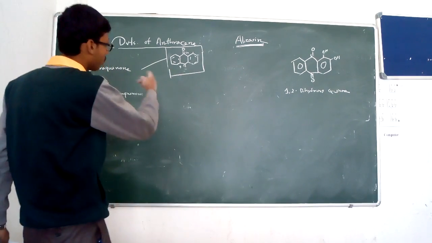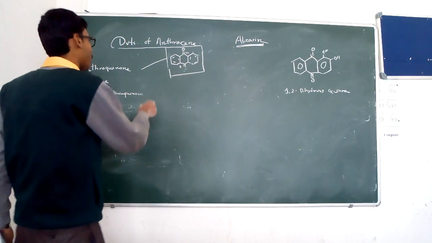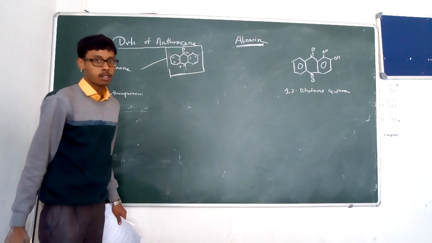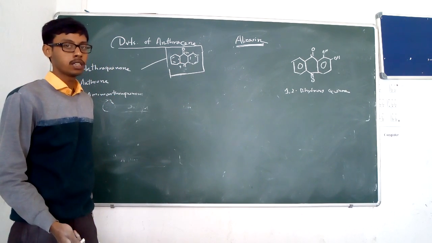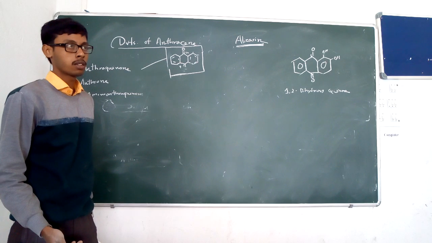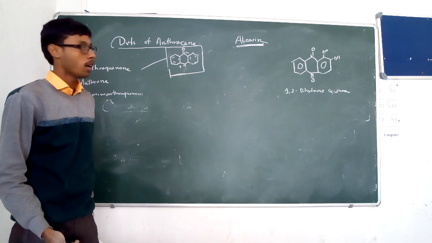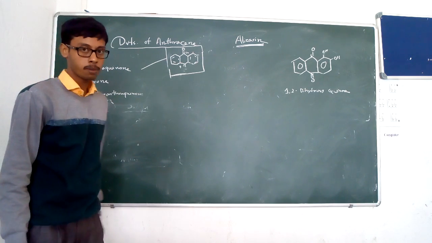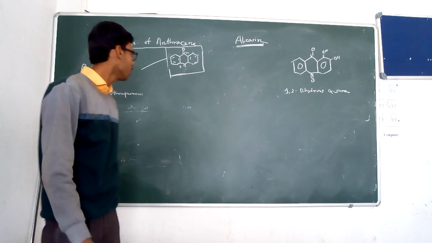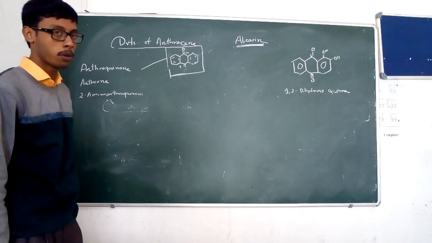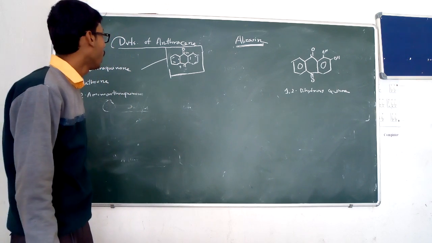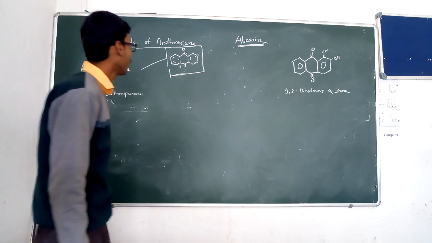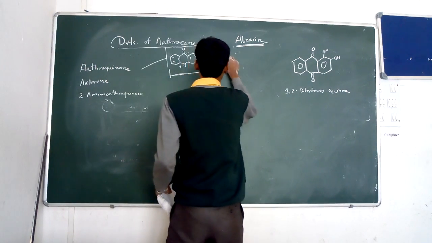Synthetic alizarin: we already synthesized the anthraquinone from the Haworth synthesis, that is the reaction of phthalic anhydride and benzene in the presence of aluminum chloride, that is the Friedel-Crafts reaction. Further, the water molecule is removed when treated with sulfuric acid, and the anthraquinone is formed. The anthraquinone is subjected